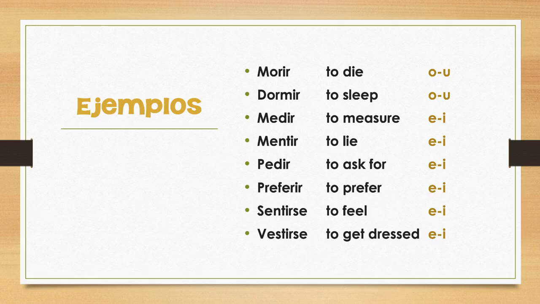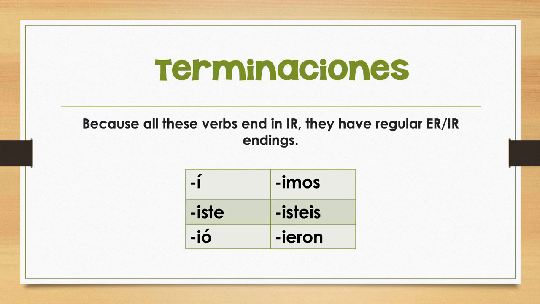Now, all of those verbs, if you look at them, are all IR verbs. And since stem changer means that it's only the stem that's irregular, the endings are the same. That means these will all have regular IR endings. So: í, iste, ió, imos, isteis, and ieron.